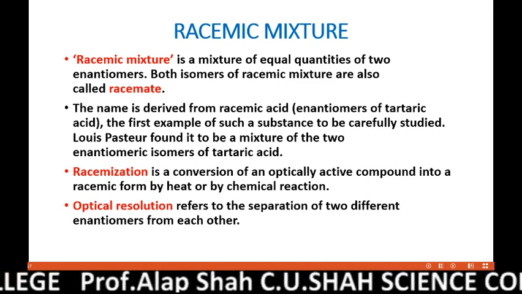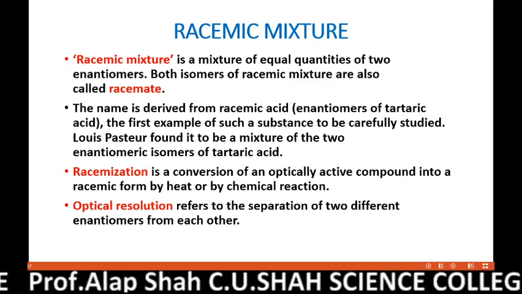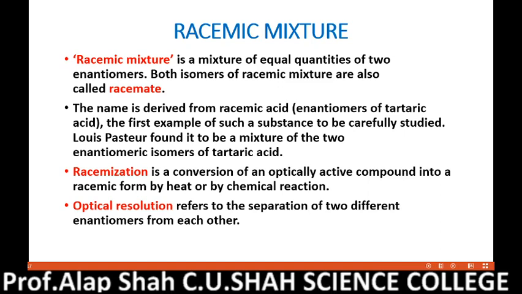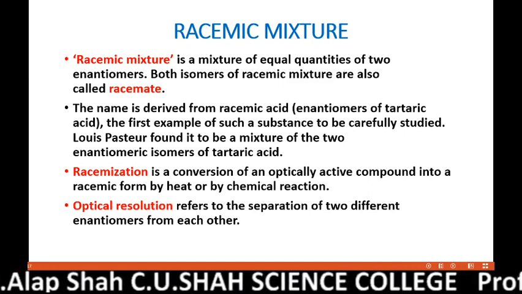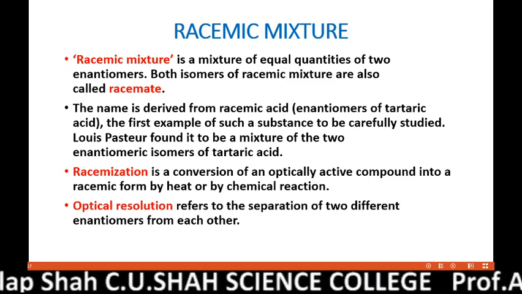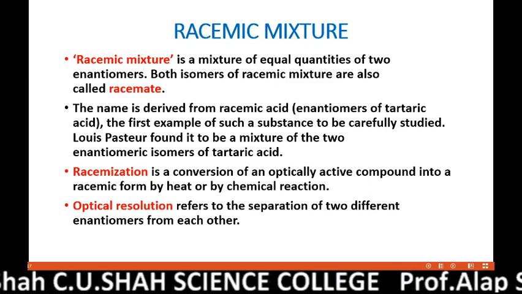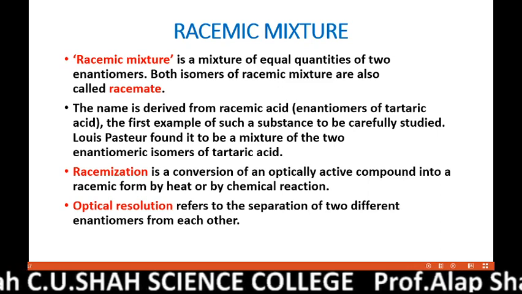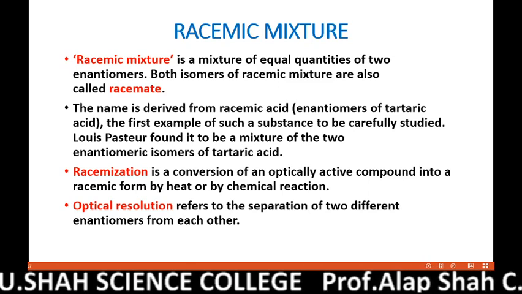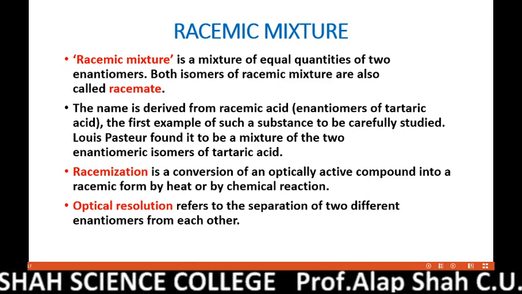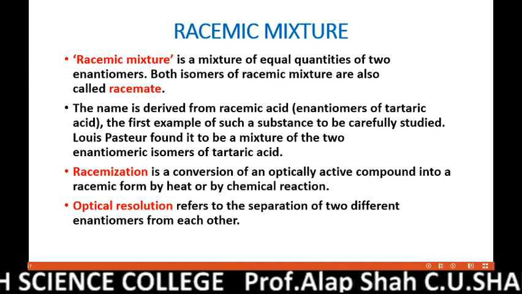Now you can understand that both isomers are in the same quantity, so half are dextro, which will try to rotate the plane of the light to the right side, but the remaining half are levo, so they will try to rotate to the left side. So the net rotation of the mixture would be 0. So a racemic mixture is always optically inactive. Both isomers of this mixture are also known as racemates.